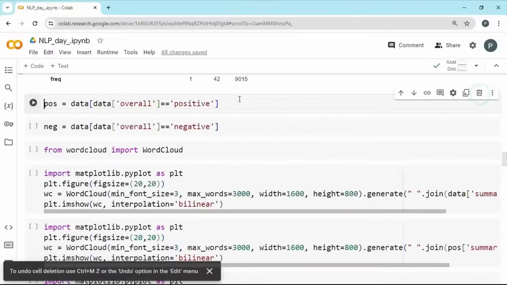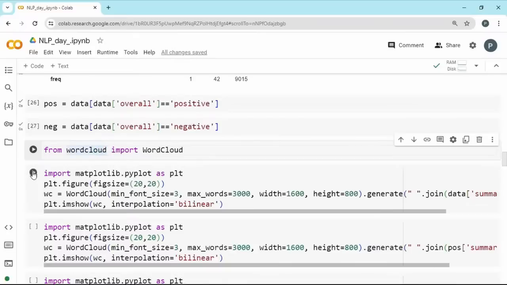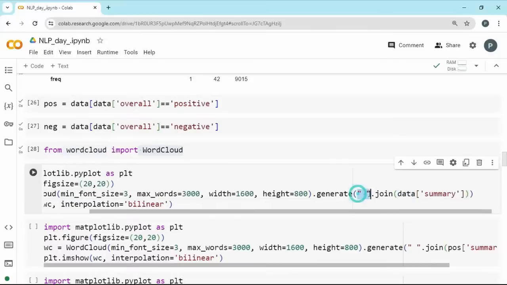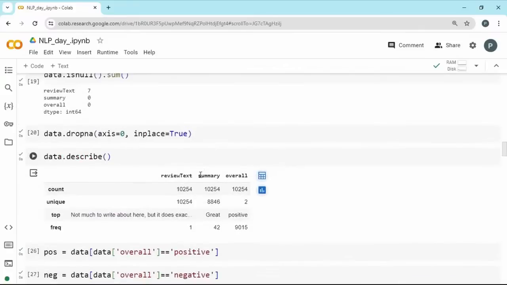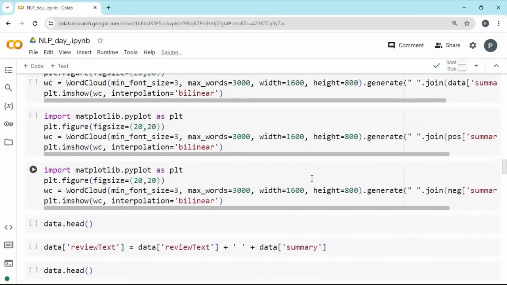So what we can do is store the positives and negatives separately. And we have a library called word cloud, which you can import. With the help of matplotlib and this word cloud, we can plot a lot of detail. First, plotting with a figure size, with the minimum font size, maximum number of words, the width and height, we are going to use this object to generate. The text I'm going to pass is a joined version of the summary column. It's a series, and using join, it is going to combine all these sentences into a bunch of paragraphs.